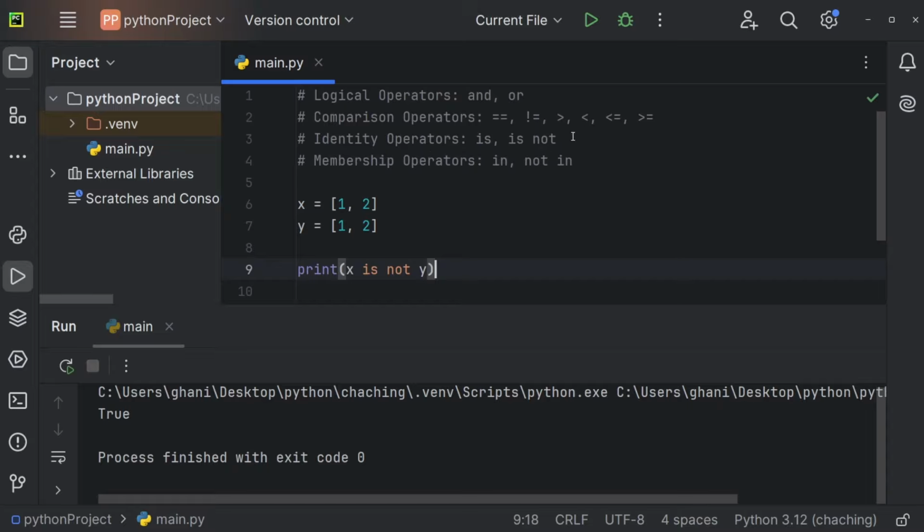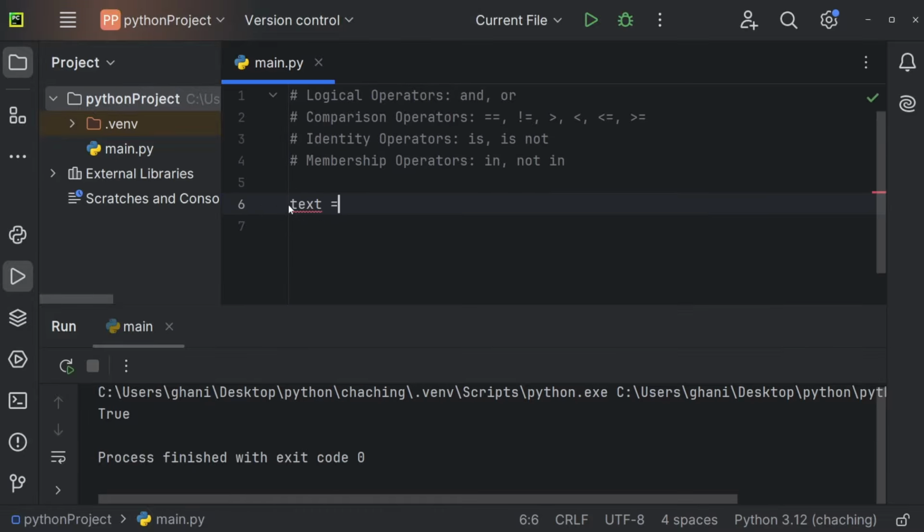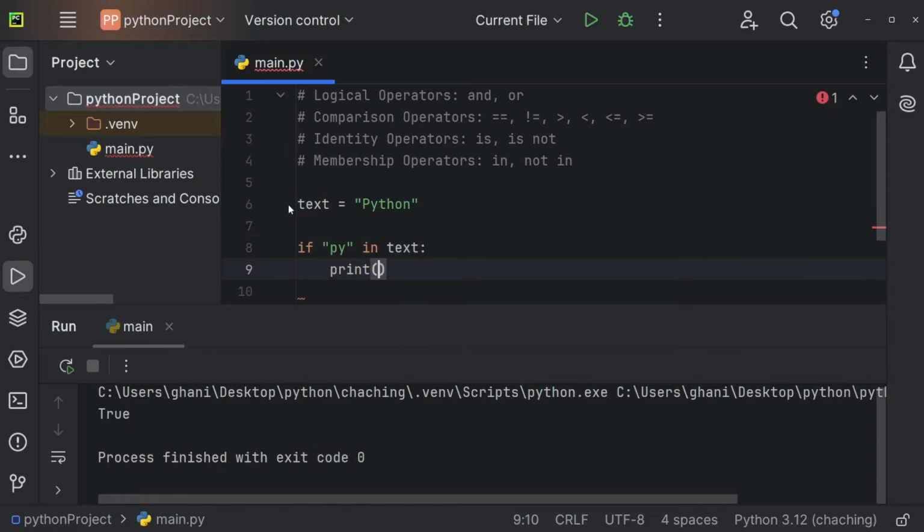And now let's also take a look at the membership operators. Imagine we're having a text, for example, and that text could be Python. And now we can use an if statement to check, for example, if py is going to be in the text Python, so in our text. If that is going to be the case, then we can just print ayo. Let me execute this program.